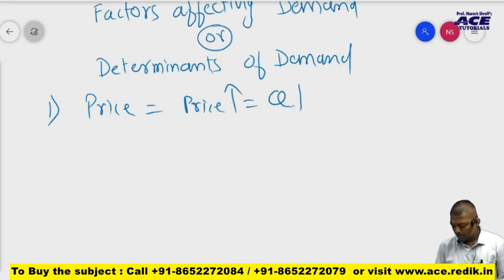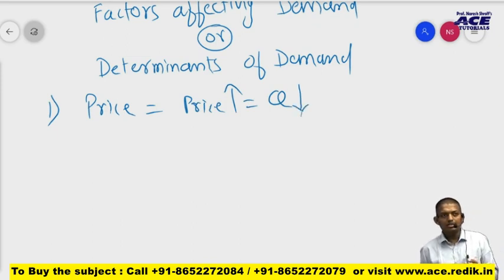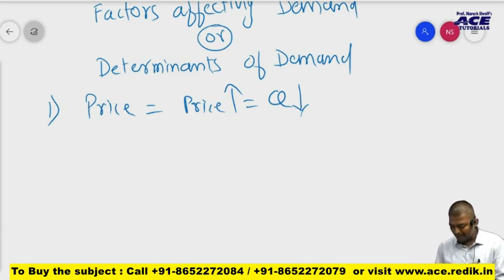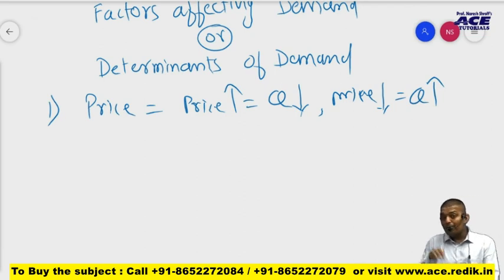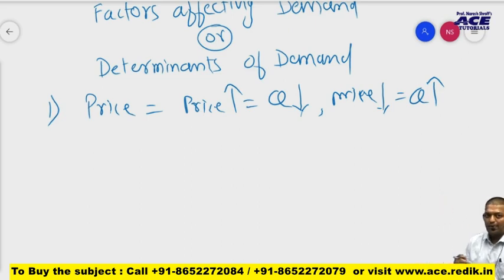The answer is low. If any commodity, just for example iPhone, normally iPhones are available at high price, so therefore the number of people buying it is always less. So when price is high, demand is less, or in other words we can say, when price is less, there are more number of people who demand it, right? So this is the relation. So can I say that it depends upon price? Price is one of the factors which affects the demand. Acha, here Q stands for demand, quantity. Okay, so number one factor is price.